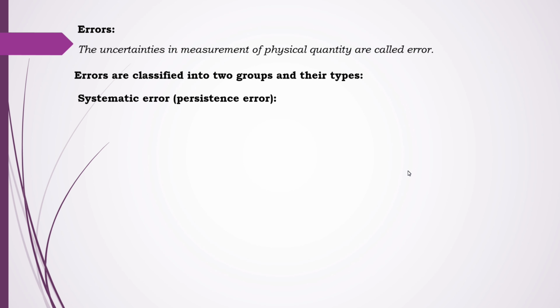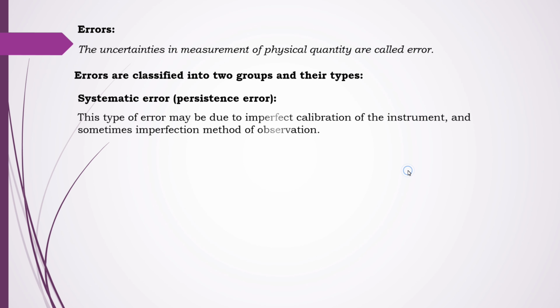Here the first one is a systematic error, that we can term a persistent error. The name itself indicates it: persistent means remaining as it is. It can never be removed, it remains as it is. That is known as a systematic error, or also a persistent error. This type of error may be caused due to imperfection in calibration of the instrument and sometimes imperfection of the method of observation.